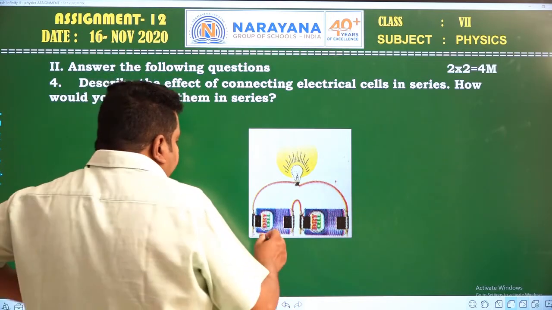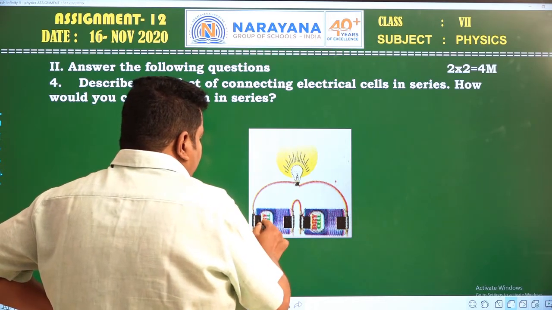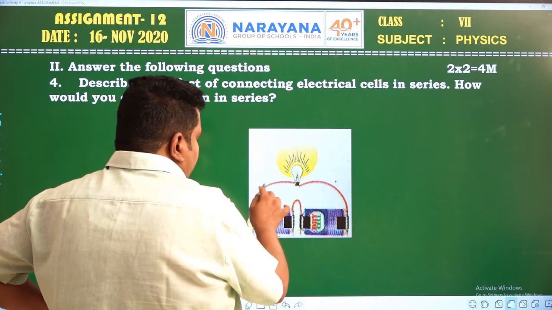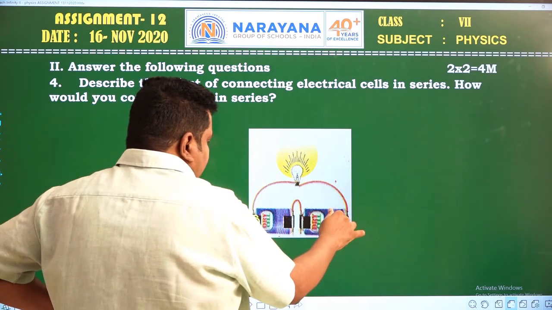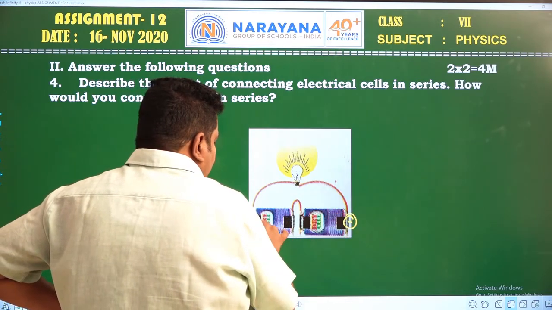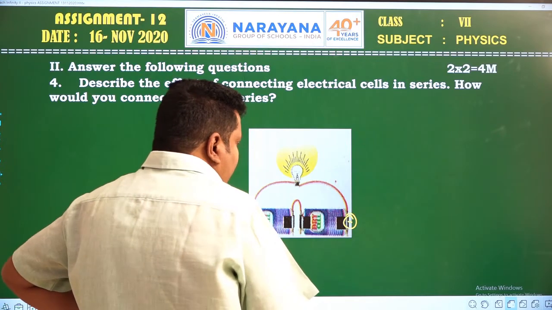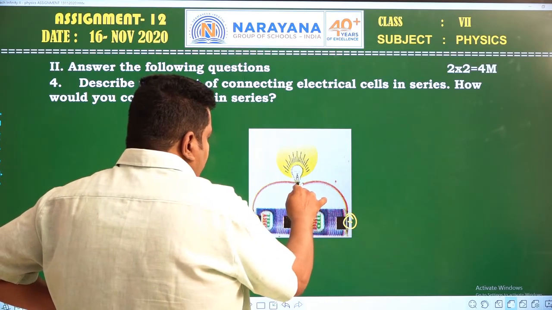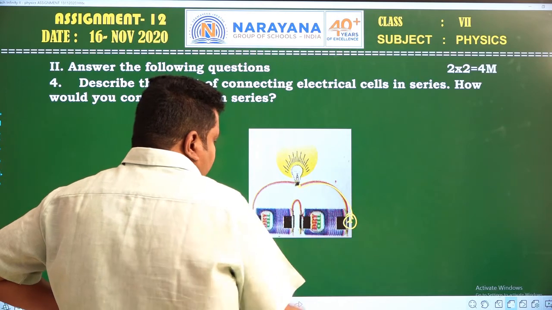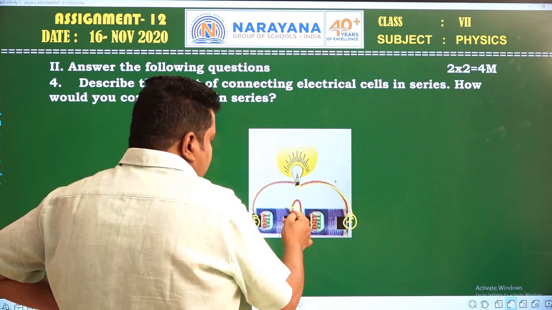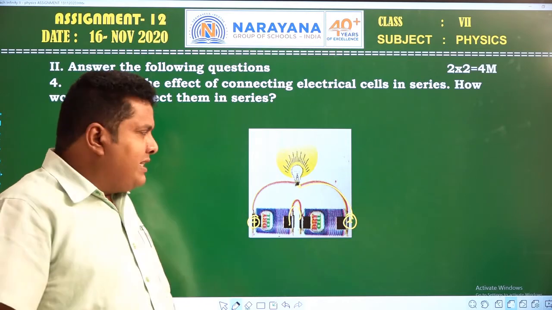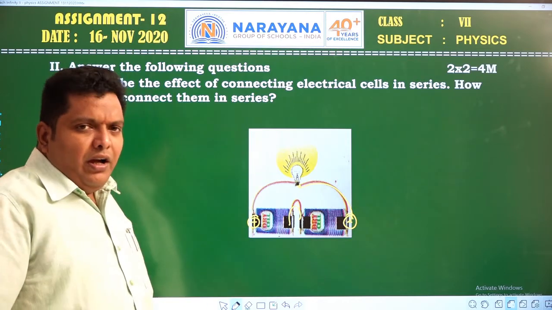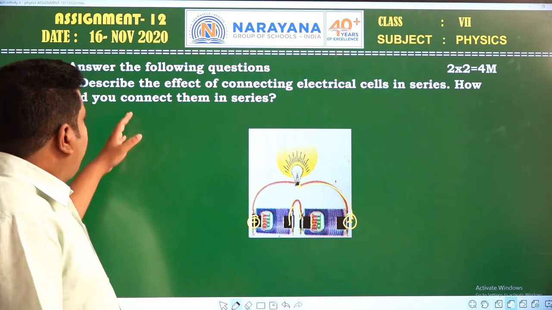Here, see, the positive terminal of the battery should be connected to one end of the bulb, and the second end of the bulb is connected to the negative terminal of the battery. Here the positive terminal of one cell is connected to the negative terminal of the other cell, and this is the whole circuit diagram, the representation of the electrical circuit.